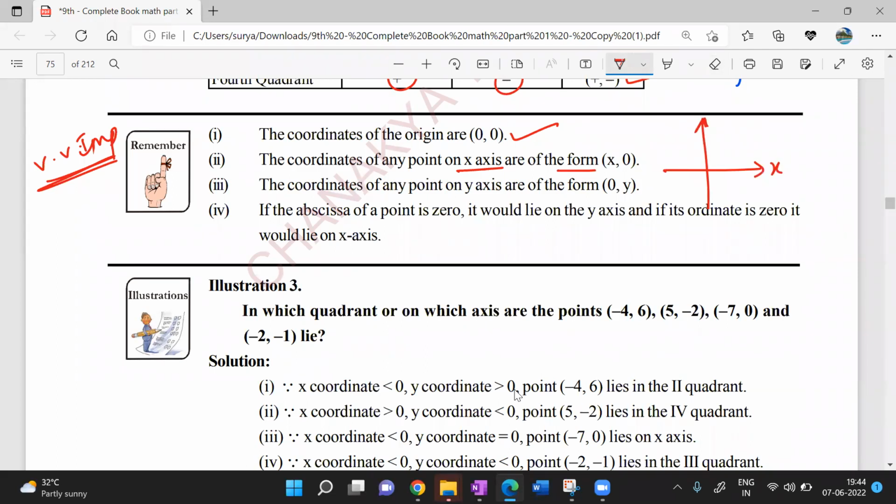Look at this. That lies on the x-axis. This is 0, and I'll be taking 1, 2, 3, and so on. But on the x-axis, the y coordinate will of course be 0. Any value you take on the x-axis, the y coordinate will definitely be 0. So any point on the x-axis is in the form x, 0. The coordinates of any point on the y-axis are of the form 0, y. Clear?